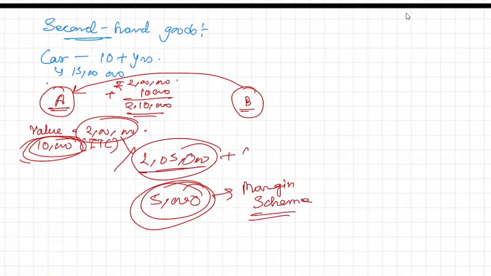2,05,000 plus whatever applicable GST is there, you have to collect it. So for that, your transaction value will become the value of supply. So then, if we add 10,000 more, 2,05,000.